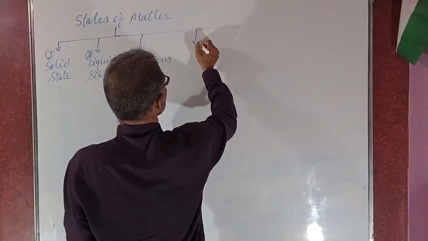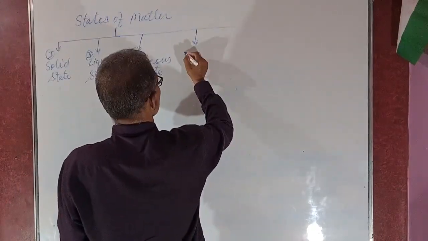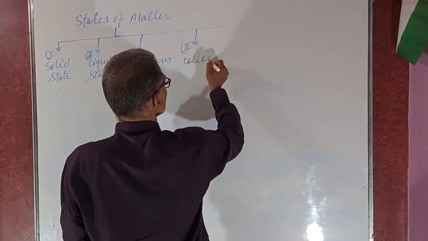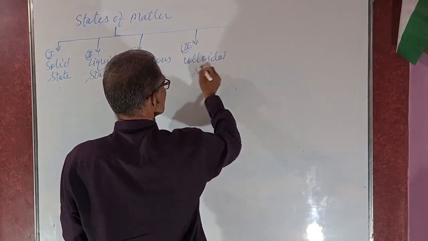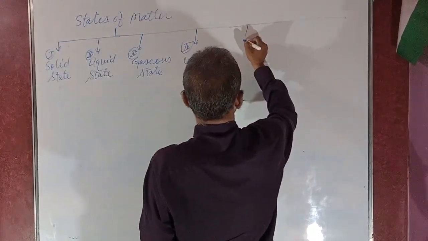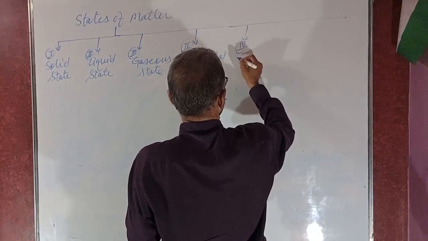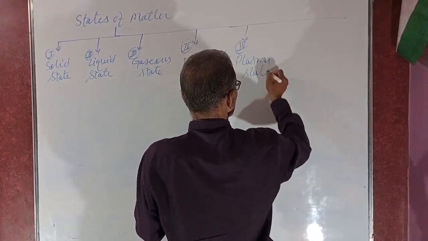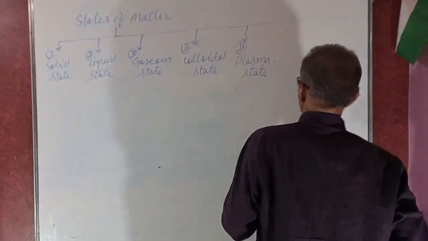Number fourth, colloidal state. Number fifth, plasma state.